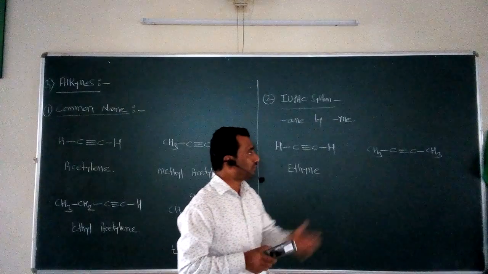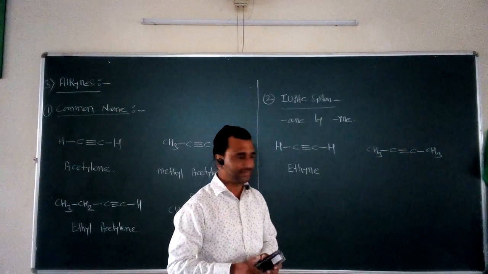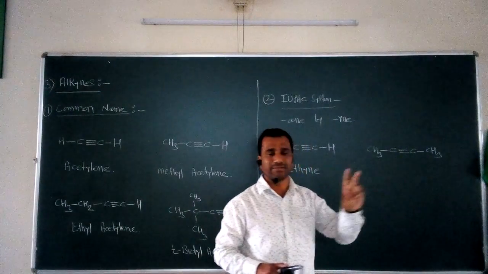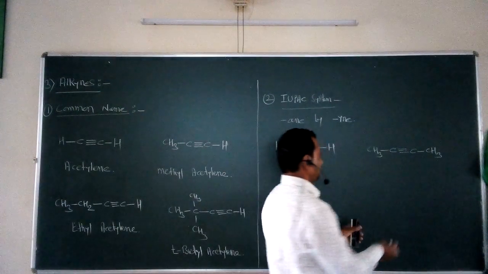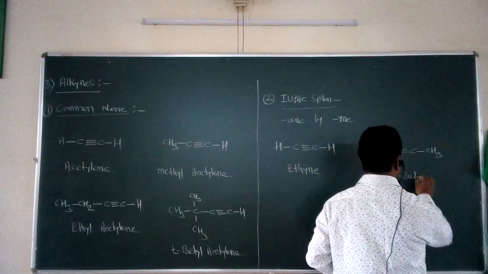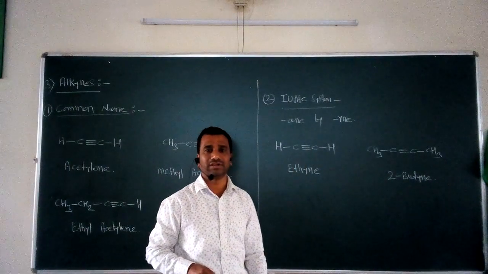Next, what is the position of this carbon-carbon triple bond? That we also have to take into consideration. So what is the position? It is 1, 2. On either side, the number comes to be 2. So the name of this compound is 2-butyne. This is the IUPAC name for the given alkyne.